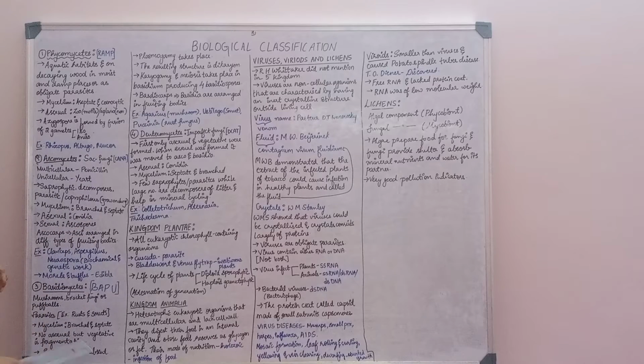Now moving to the basidiomycetes. Mushrooms, bracket fungi or puffballs are present in the basidiomycetes. These are parasites. Examples: rusts and smuts. Mycelium here is branched and septate. Only in phycomycetes is it aseptate, but otherwise in the others it is branched and septate. Here there is no asexual reproduction, but vegetative reproduction is present, through fragmentation.